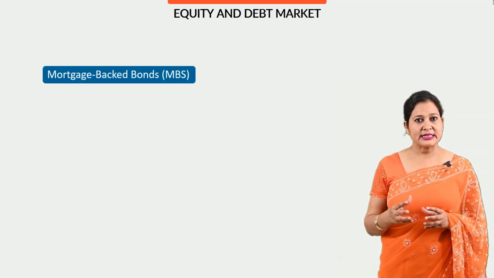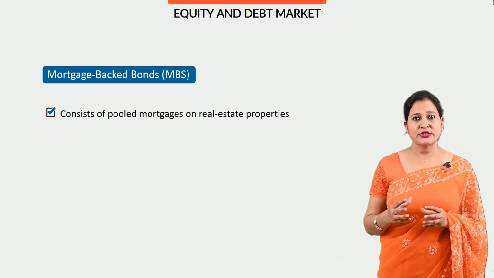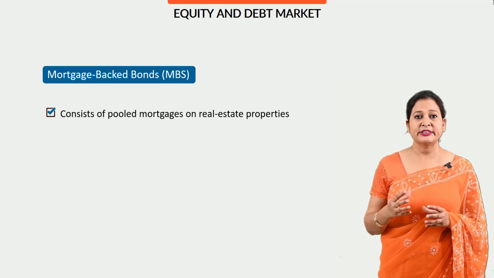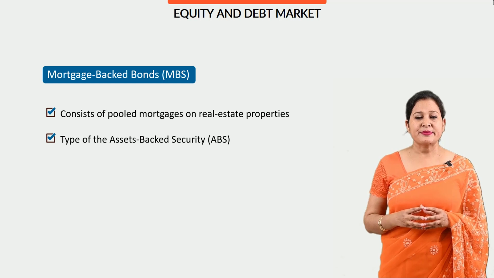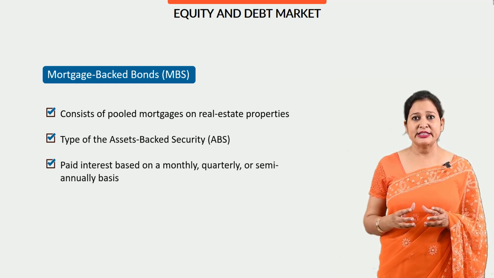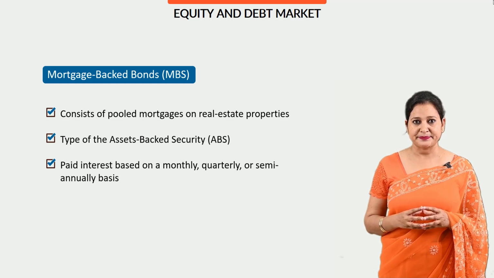Mortgage-backed bonds. These mortgage-backed bonds consist of pooled mortgages or real estate properties. These are a type of asset-backed securities and pay interest on a monthly, quarterly or semi-annual basis.